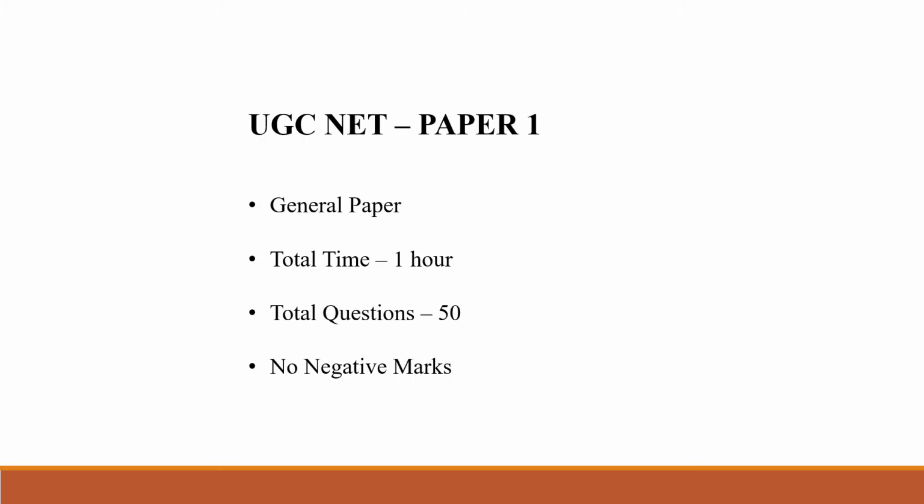The important thing we should know is that Paper 1 is a general paper. That is, it is a common paper for all, irrespective of their subject. There are different subjects for UGC NET. All students appearing for any of those subjects have to give Paper 1. Paper 2 is subject specific and Paper 1 is general.